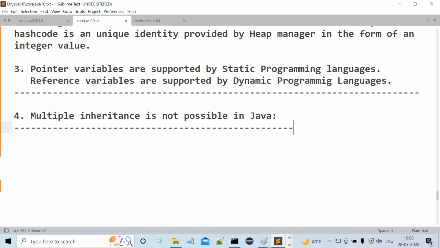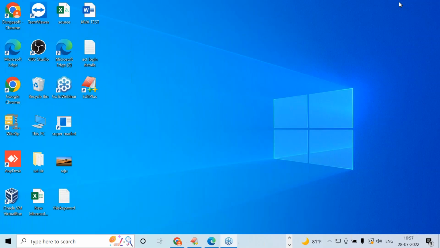Before that, I want to ask one more question, guys. Try to answer it, all of you. I said to you, pointer variables are not supported in platform dependent programming languages. Already, almost two to three times I explained this topic previously. Have you remembered that point? Pointers are not supported by platform independent programming languages. Yes, sir. Any idea? Okay, I will explain the topic now. Try to understand it.